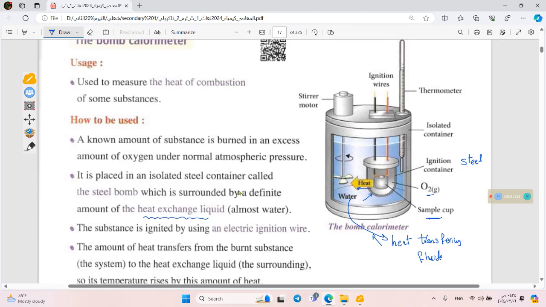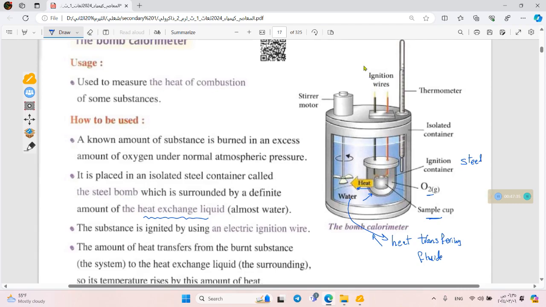We're using water because it has high specific heat. That means it can absorb a high quantity of energy to raise its temperature. So we're using it as a heat exchange liquid.